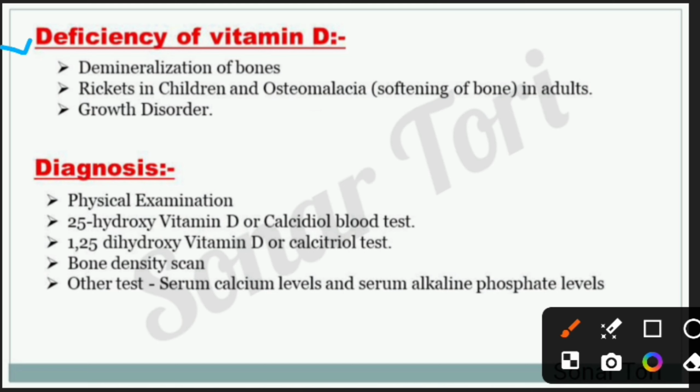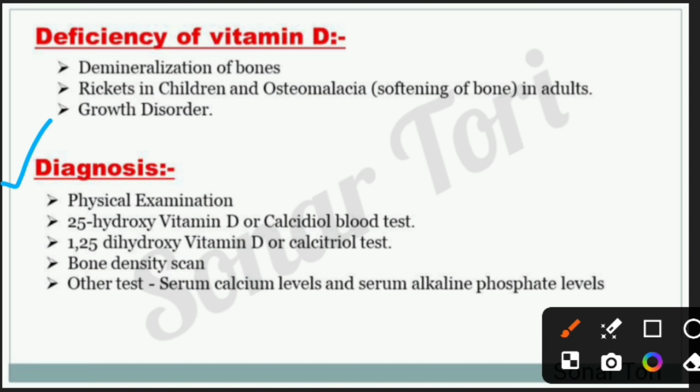Deficiency of vitamin D. In the deficiency of vitamin D, it promotes the demineralization of bones, rickets in children and osteomalacia in adults. Osteomalacia is the softening of the bones and it also affects the growth of the human body because it helps in the formation of bones. So in case of deficiency of vitamin D, it also affects the growth of the human being.